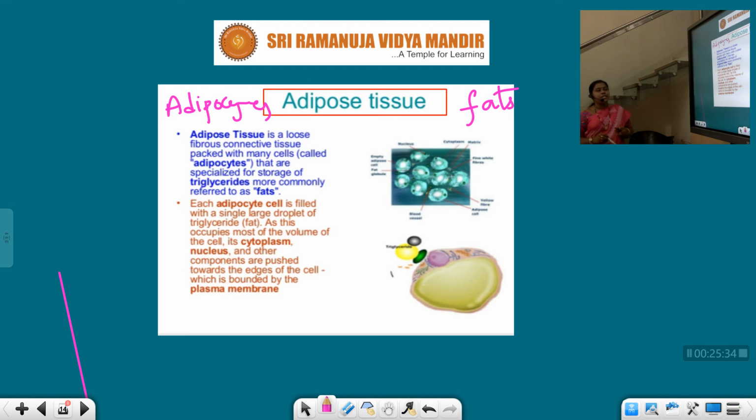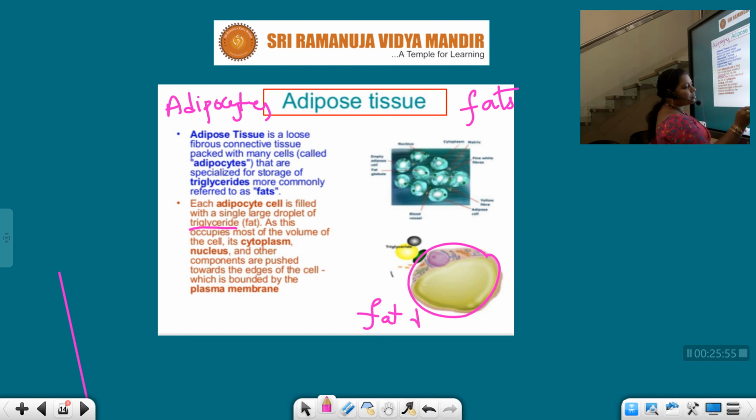Each adipocyte is filled with a single large droplet of triglyceride that occupies most of the volume of the cytoplasm. See, this is the adipocyte, and the majority portion of the cell is occupied by the fat droplet. Other components are pushed towards the edges of the cell, which is bounded by the plasma membrane.